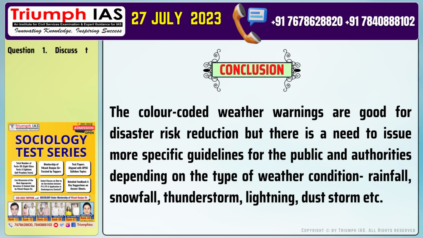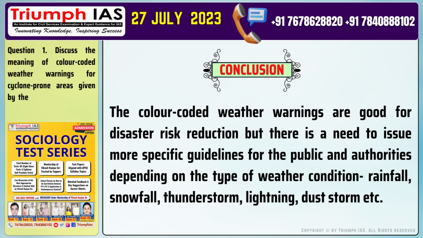Conclusion of the answer. The color-coded weather warnings are good for disaster risk reduction, but there is a need to issue more specific guidelines for the public and authorities depending on the type of weather condition: rainfall, snowfall, thunderstorm, lightning, dust storm, etc.